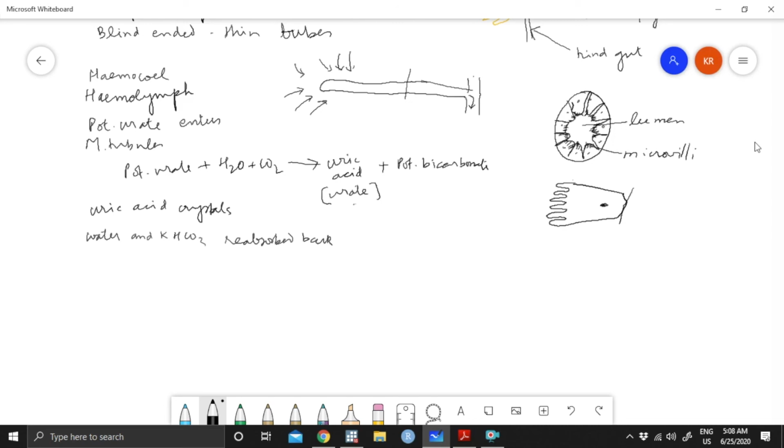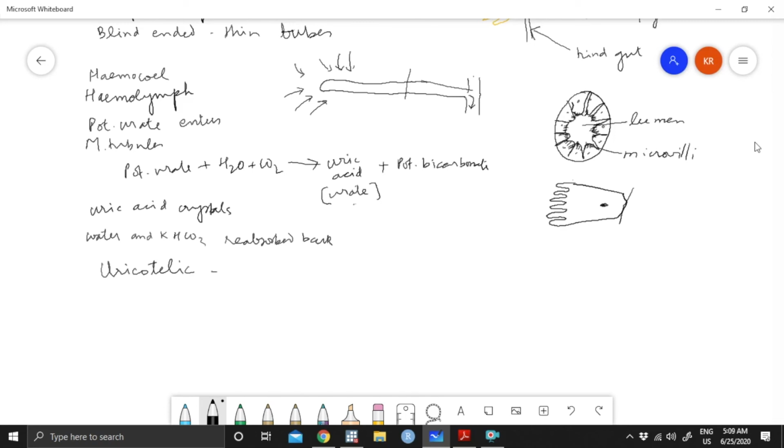When the uric acid crystals are developed, they are very small, like a paste-like structure which does not require water. So we can say that cockroach is an example of uricotelic, if you want to classify the animal in terms of its excretory product.